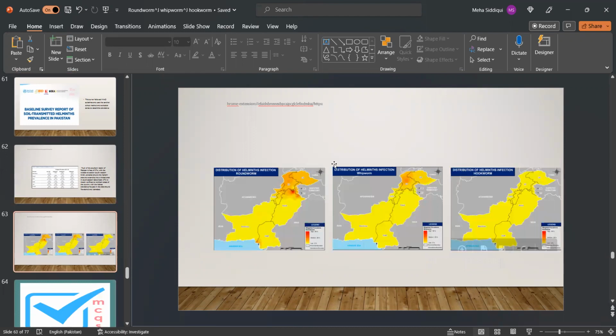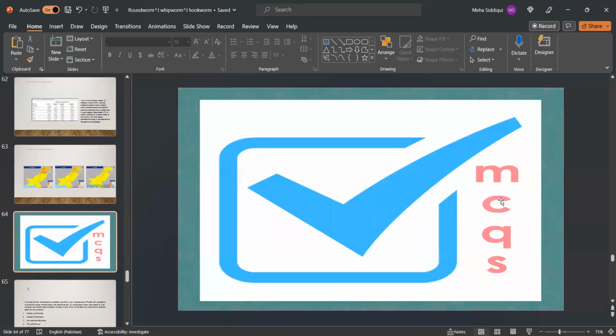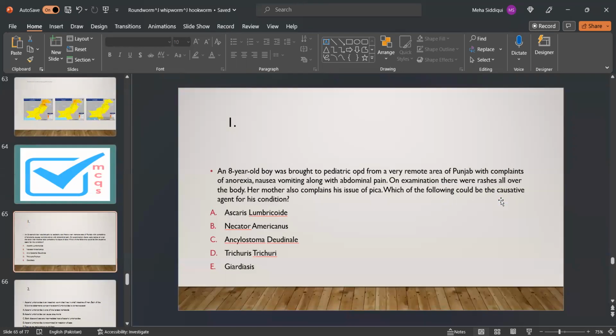And this is the map of Pakistan showing the disease burden of three worms. This is the distribution of helminth infection, roundworm. We can see that it is more concentrated towards the northern parts. Then this is the distribution of whipworm, and this is the distribution of hookworm infection. Now moving on to MCQs.